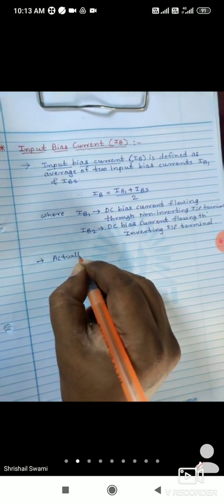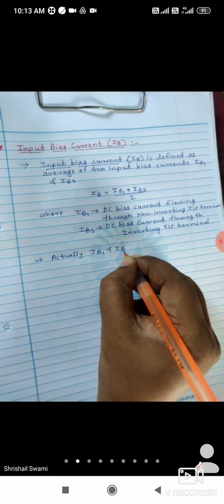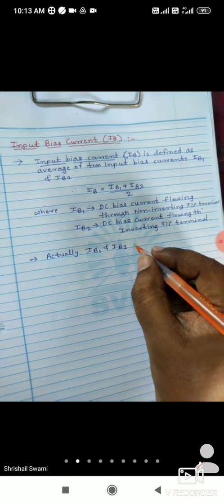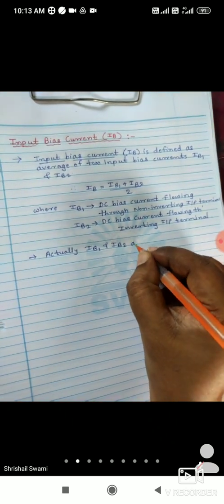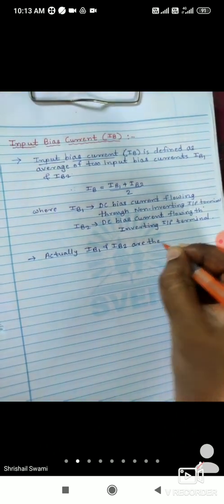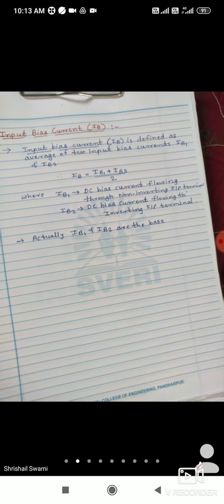Now the next one, actually IB1 and IB2 are the base currents, meaning of the transistors we are using. For that base current we are assuming IB is very small.